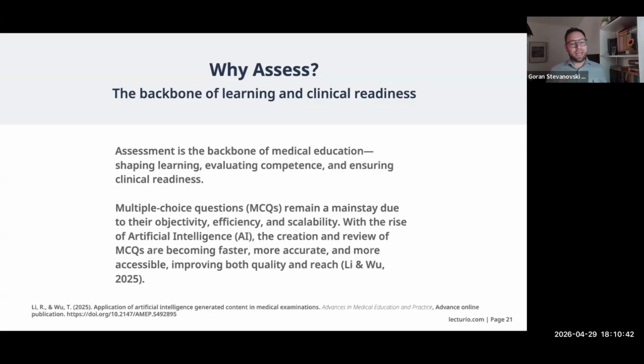Now, one of the mainstays to assessment today are the multiple choice questions. And we do have a webinar just talking about multiple choice questions at large and looking at the pros and cons. And trust me, there's a lot of cons in multiple choice questions usage simply because they don't always necessarily encompass the reasoning aspect of students, although that's changing and we have a way of changing this. However, they still have certain level of objectivity. They're very highly efficient and they're incredibly scalable.